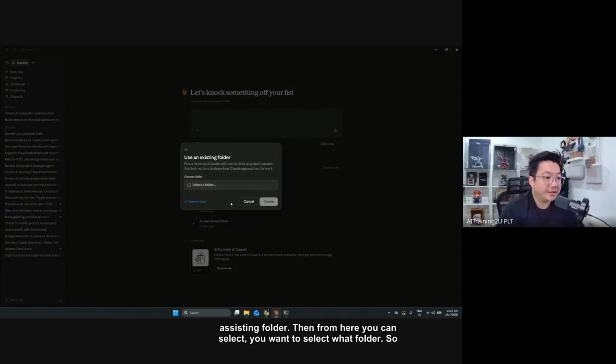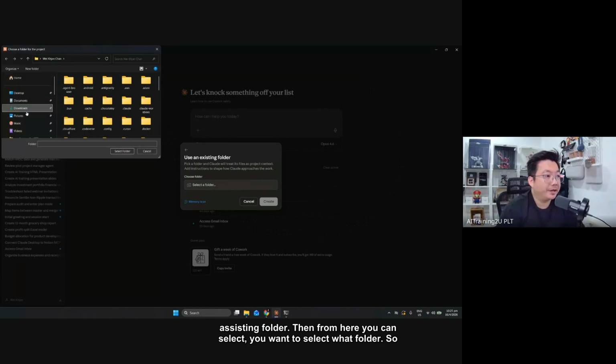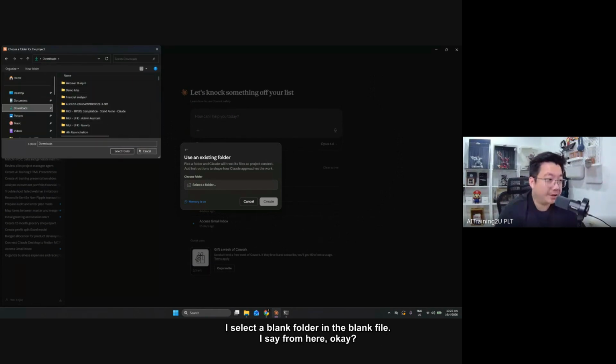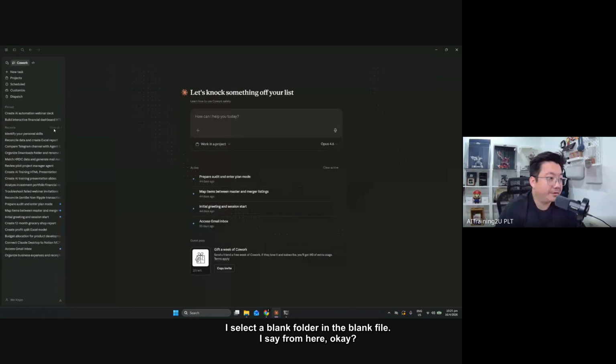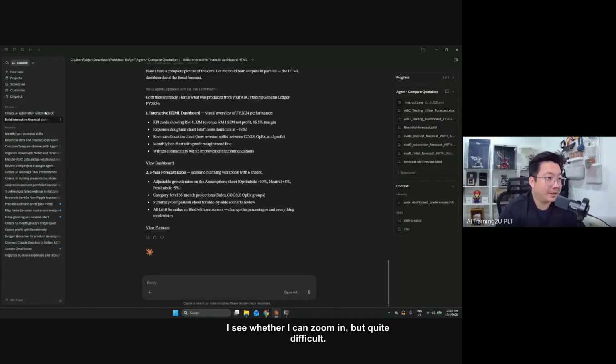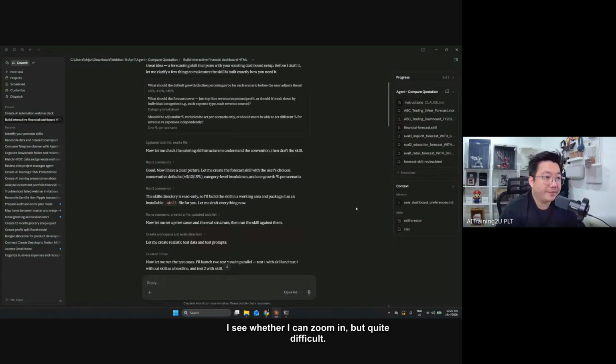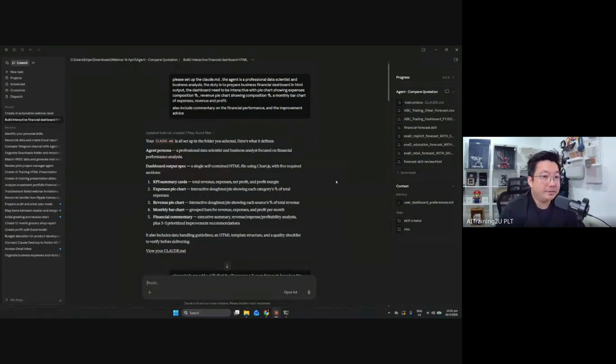You can use an existing folder. Then from here, you can select what folder you want. Just now, I selected a blank folder. I'll see whether I can zoom in, but it's quite difficult. Bear with me.